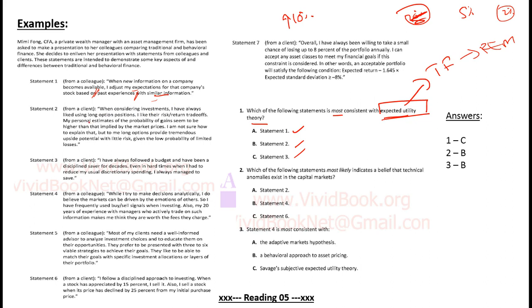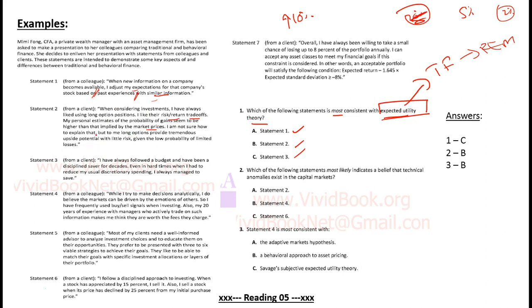From a client: when considering investments, I have always liked using long option positions. I like their risk-return trade-offs. My personal estimates of the probability of gains seem to be higher than that implied by the market prices. That means his estimates are different from what is prevailing in the market. Again, this is against rational economic man theory. Why? Because it says that everyone will have the same characteristics and the same estimate of the probabilities. Estimates cannot be different. So this seems to be against that.